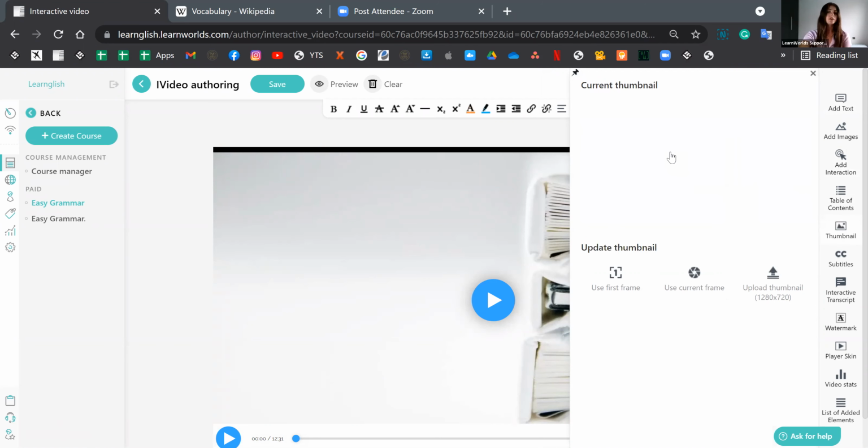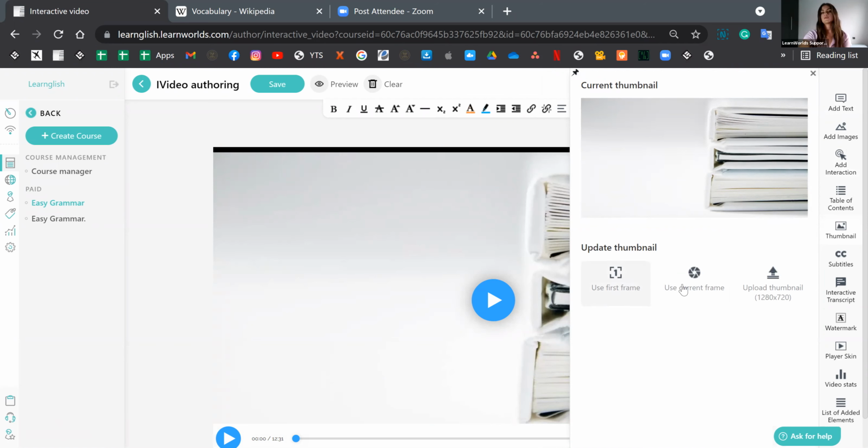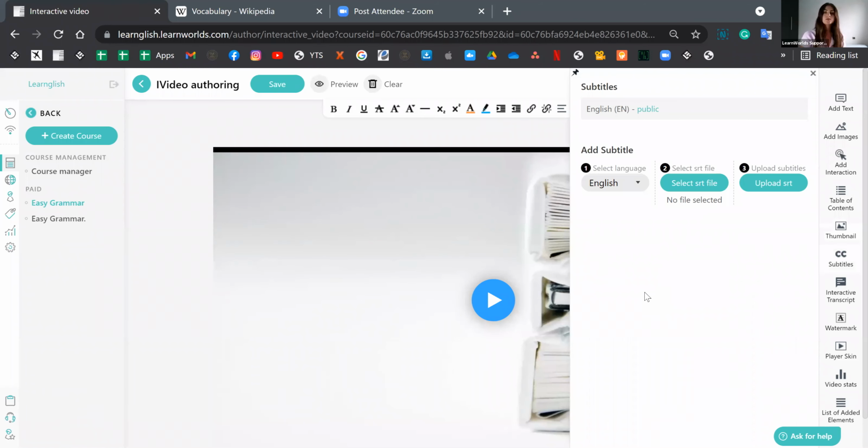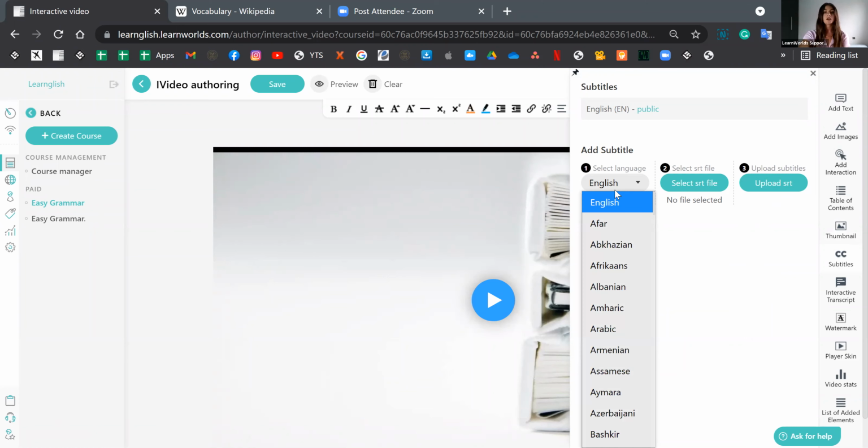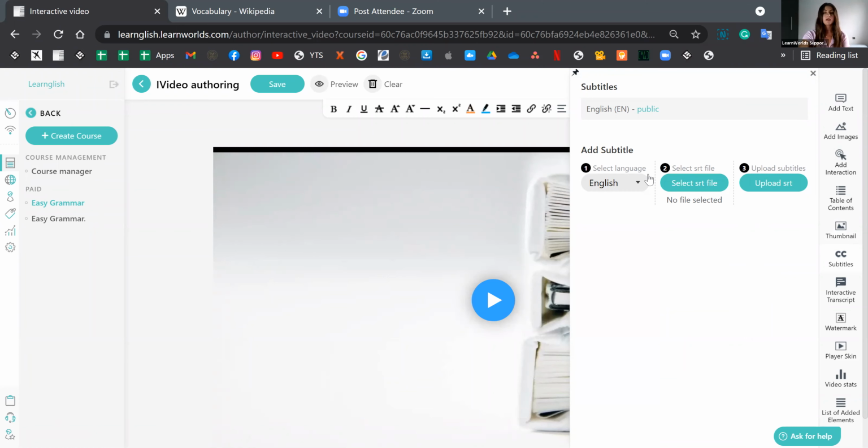You can select your video's thumbnail image. So either select one from the first frame, a different frame of the video, or just upload it from your device. Then you may even create or upload subtitles, so closed captions. If you have them ready in an SRT file format, then you can upload them from here. If you do not, then creating them is very easy. All you need to do is click on the language and then click on generate. Now, since we just borrowed this video from another course, you'll see that the subtitles are actually ready, but we can delete those. You may even edit them and proofread them and then make them public, but you can delete those and create them again if you like.